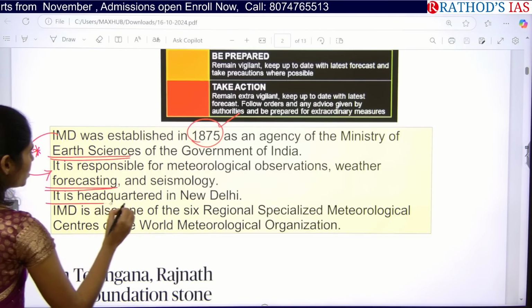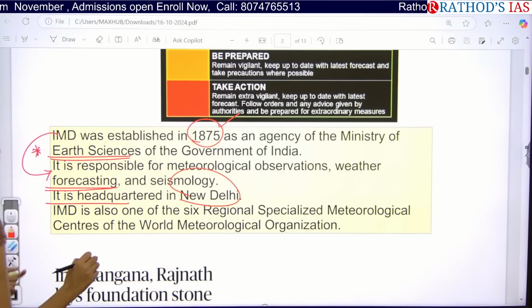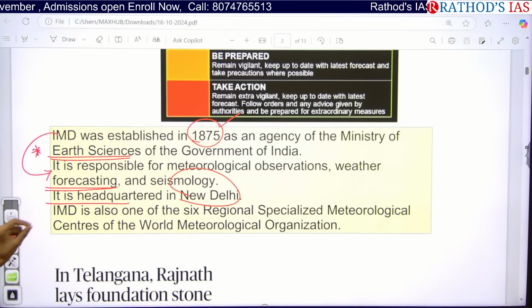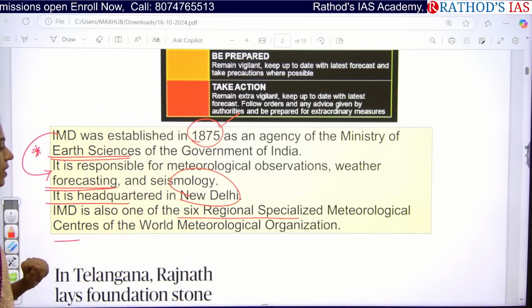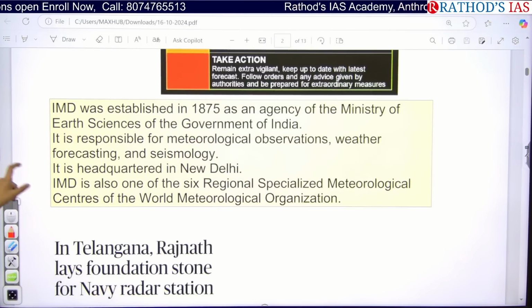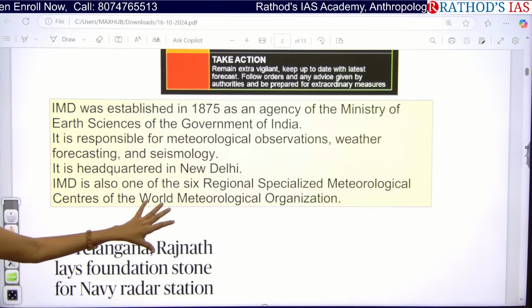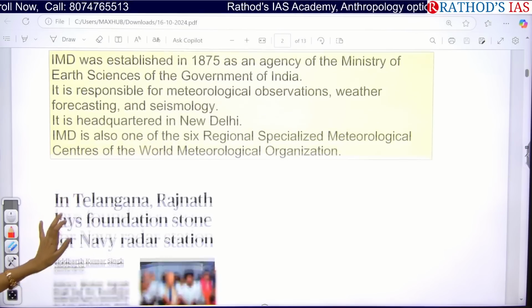And where is the headquarters located? In New Delhi. Not only the headquarters, we even have 6 regional specialized meteorological centers. Okay. IMD is also one of the important organs of WMO, that is, the World Meteorological Organization.